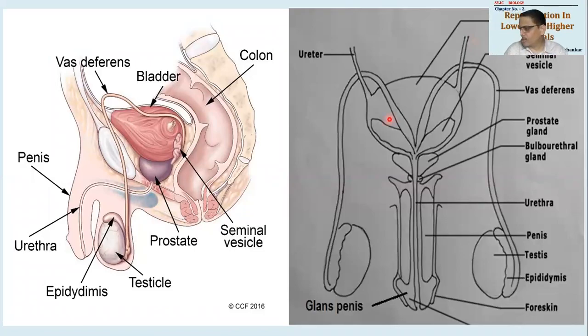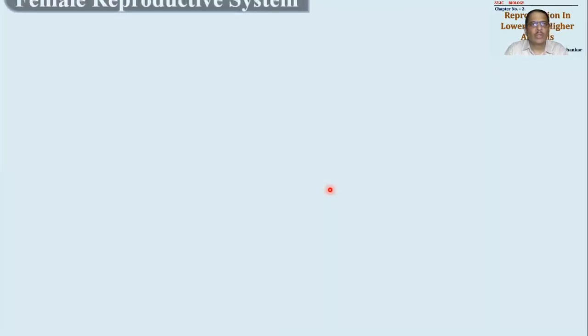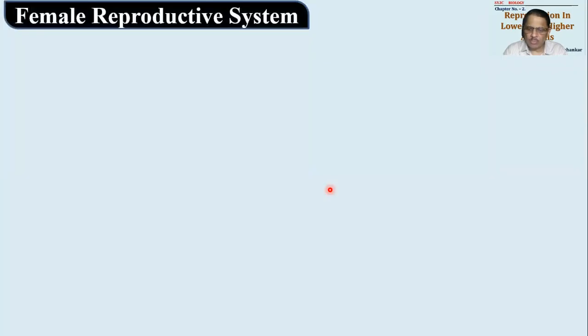So after understanding the male reproductive system, we need to go for the female reproductive system now. Actually speaking, it is very simple to study, but a little bit complicated for function. Male reproductive system और female reproductive system में basic difference यही है कि male reproductive system थोड़ा structure में complicated है, function में बहुत simple है, और female reproductive system structure में थोड़ा सा simple है, functioning में complicated है. कैसे हम लोग देख लेते हैं.